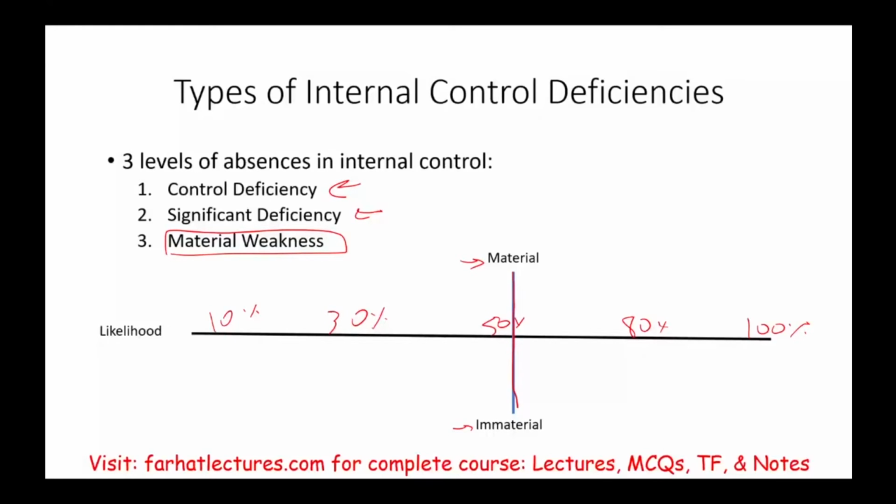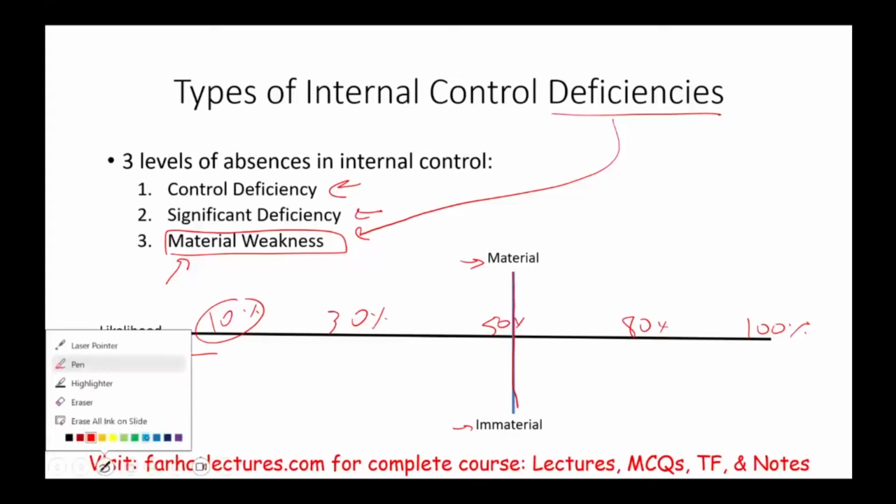So I'm going to start with the worst case situation, material weakness. When do we consider a deficiency as a material weakness? I'm going to show you numbers before I show you a definition and example. Here's when we think something is really serious: when the likelihood of that event is high. What does it mean that the likelihood of that event is high? Well, the likelihood is 80 to 100%, and that deficiency is material in nature.